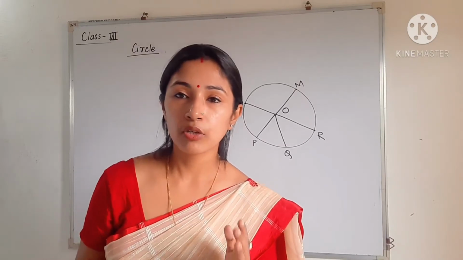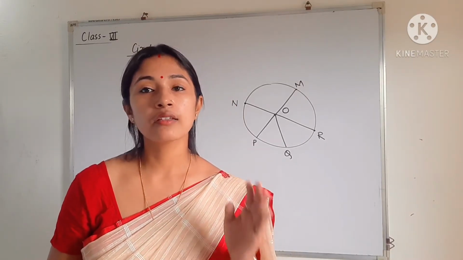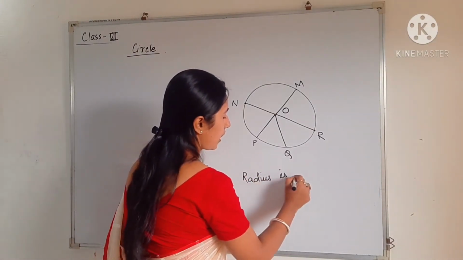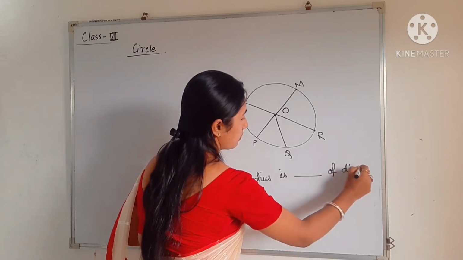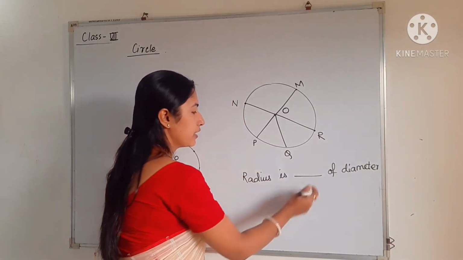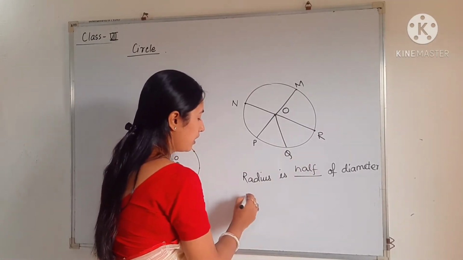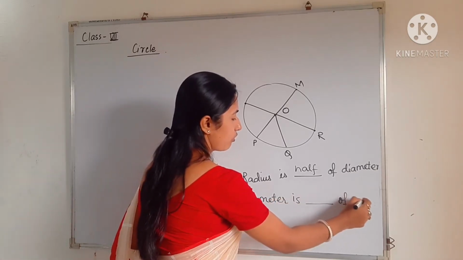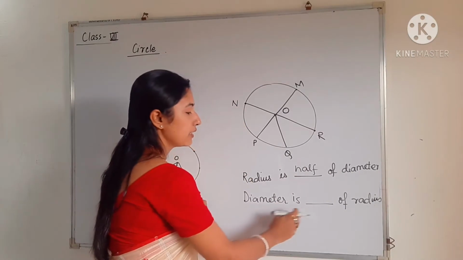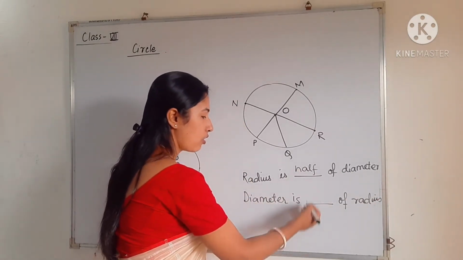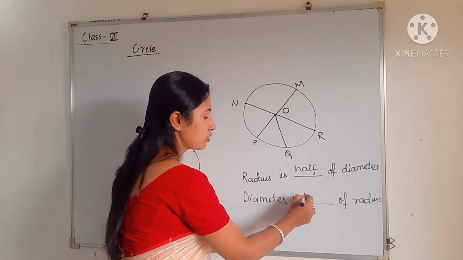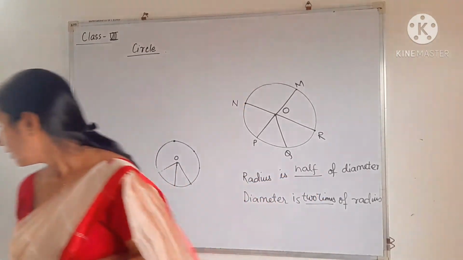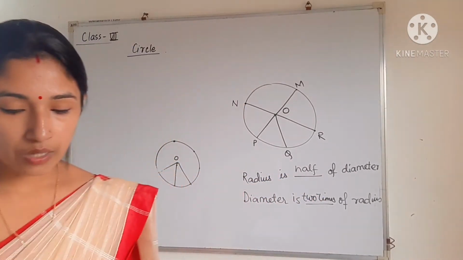Okay, so what is the relation between diameter and radius? If you say radius is dash of diameter, then what do you have to write? Radius is dash of diameter. That means half of diameter. Okay, here radius is half of diameter. Similarly, if you write diameter is dash of radius, so what do you have to write? Diameter is dash of radius, that means 2 times or twice or double. You can write anything. So you can write 2 times of radius. So that means if you double the radius, then you will get the diameter. Okay, so this is about radius and diameter.